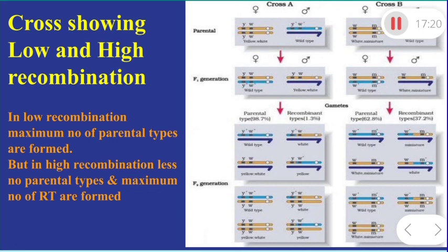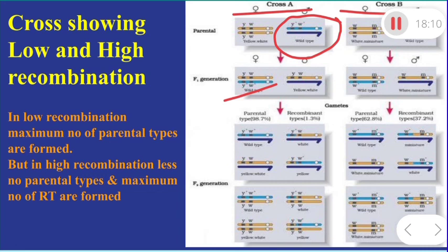So here two probabilities are there. Dear students, you are looking here at cross A and cross B. These are two crosses, and you are looking at the parental type, the dominant one. In the F1 generation we are getting a hybrid, crossing with the male one.